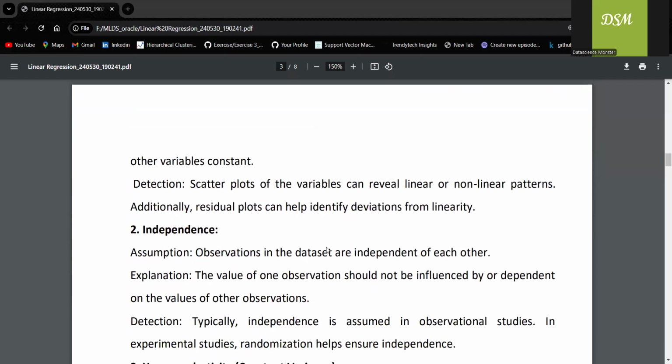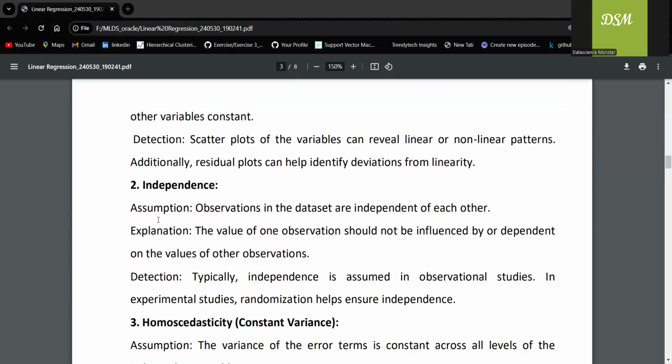The second one, independence. Observations in the data set are independent of each other. So what do we mean by this? One observation should not influence another observation. So we can say randomization helps ensure independence. For example, customer purchase history. One customer's purchase should not affect another's.